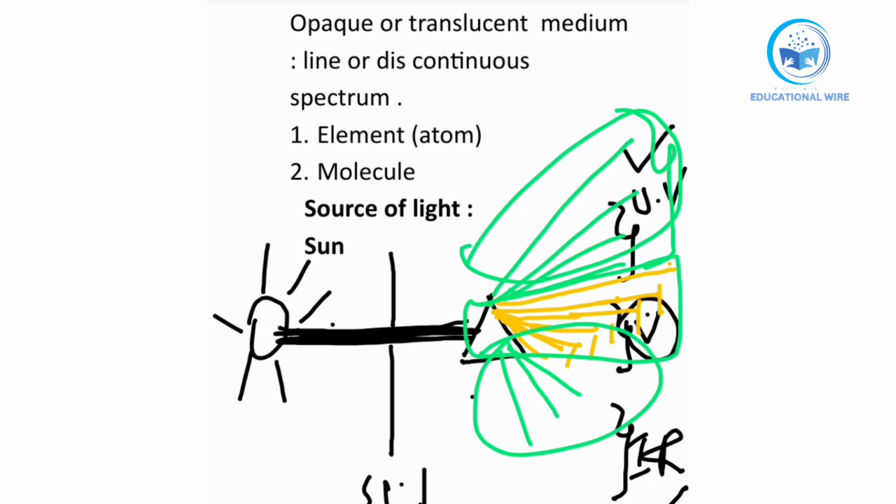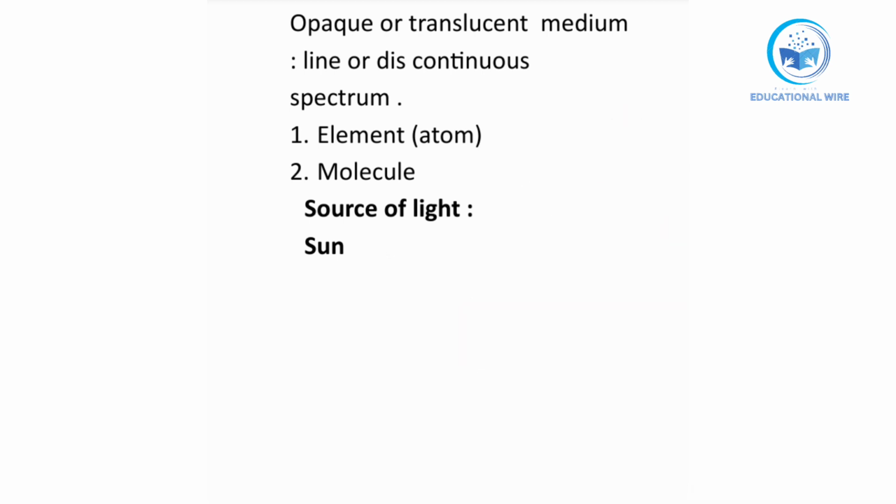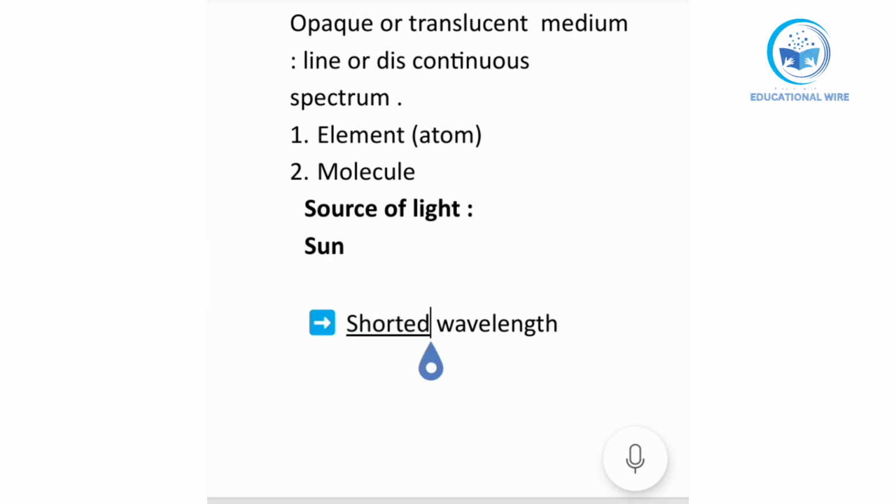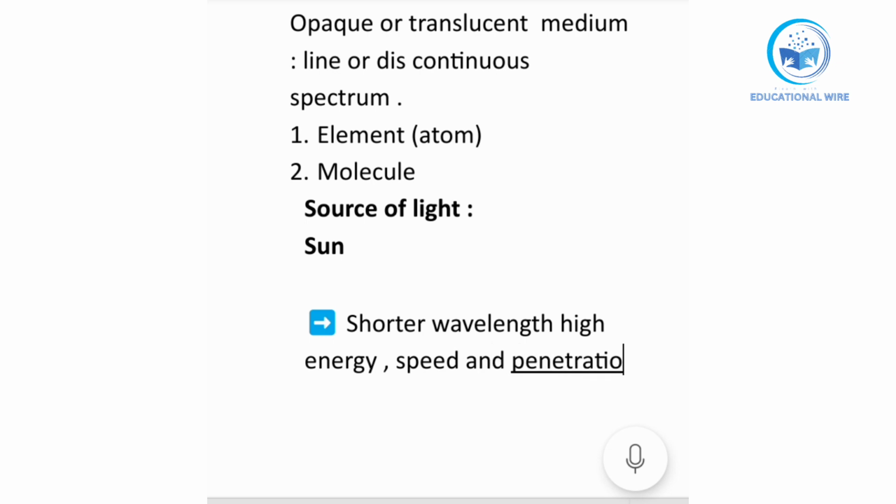Now remember one thing: the ray having a shorter wavelength has higher speed, high energy, and high penetration. Now I will make a table over here. Firstly I will write one main point: shorter wavelength, high energy, high speed, and high penetration.